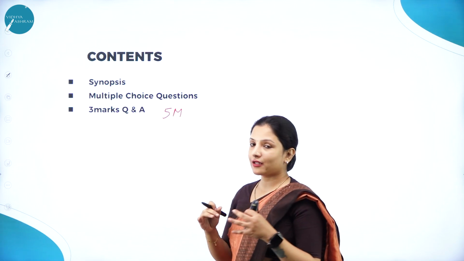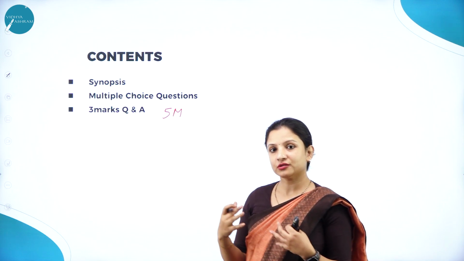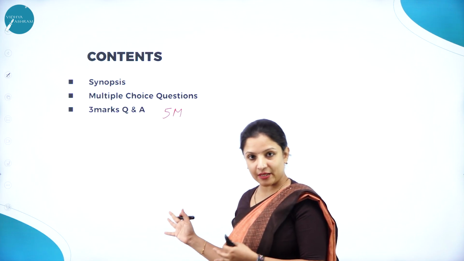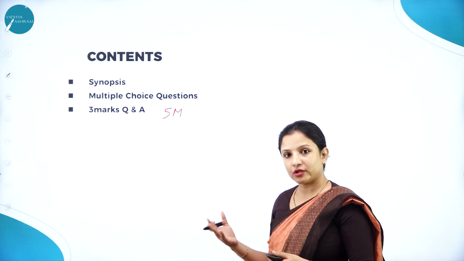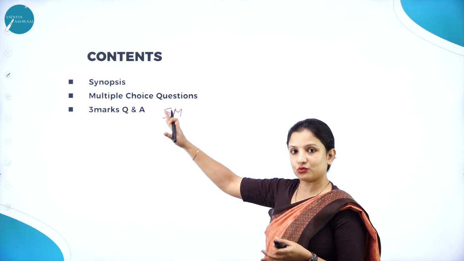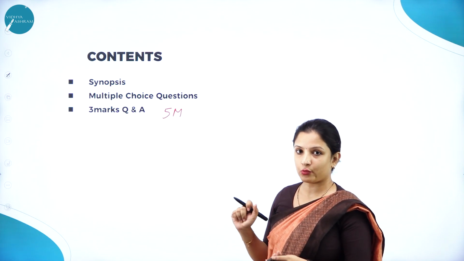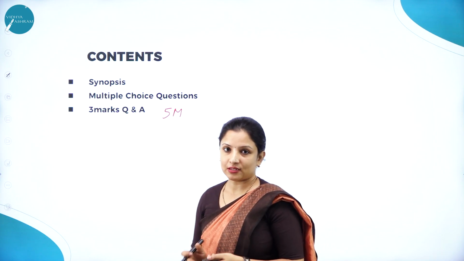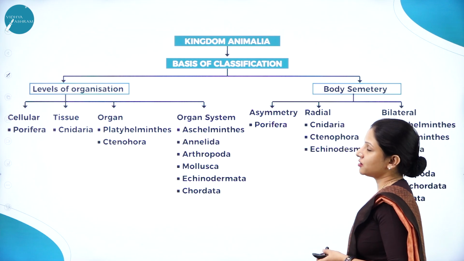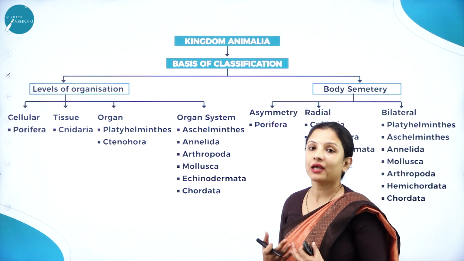So the 5 marks, along with some of the MCQs, I have written it for session 2 of revision class of the same chapter, so you can have a look into that. In this session, we'll be dealing with a few of the MCQs and the important 3-mark questions which are important from the exam point of view. So talking about the synopsis, this chapter deals with kingdom Animalia.